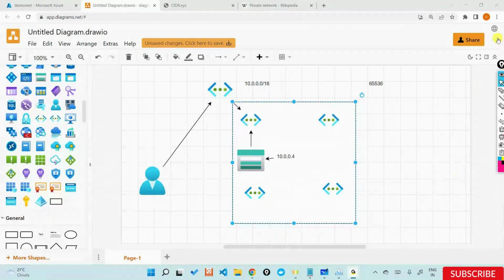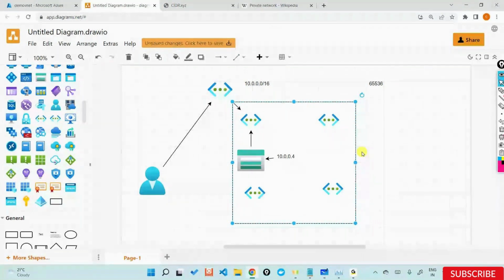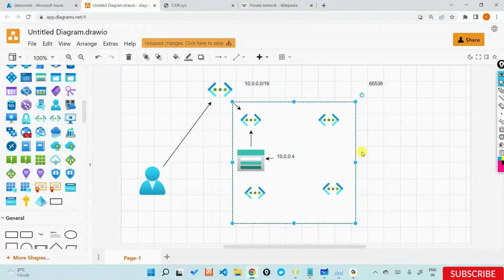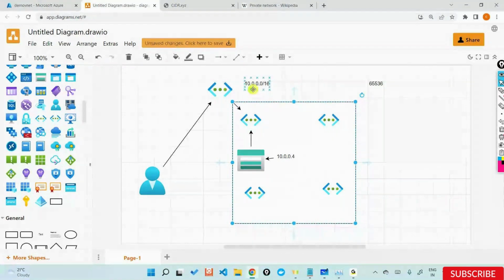How many subnets can we create in one virtual network? It depends upon the size of the virtual network that you have provisioned. So there is no minimum number, no maximum number. It just depends upon how big it is and what the sizes of your subnets are. If I go with 3 spaces in each subnet, then I can create many more subnets. But if I go for a /24, creating 256 addresses in one subnet, then I can go for 256 subnets in one virtual network, which has a space of 10.0.0.0/16.